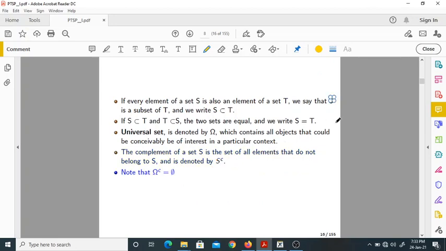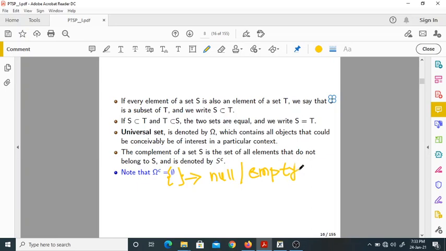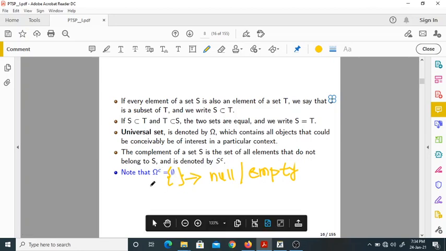Now, before that, we have one more set, that is called the null set or empty set. It is also called null or empty. Which means it does not contain any elements inside it. A set which does not have any elements is called an empty set or null set. It is denoted by this symbol. Now the complement of the universal set is the null set and vice versa.